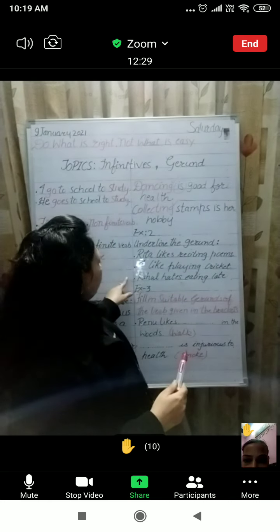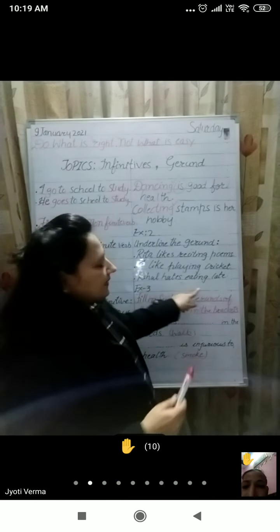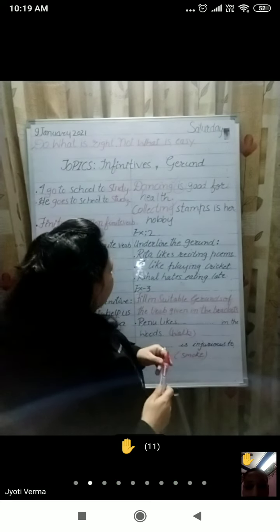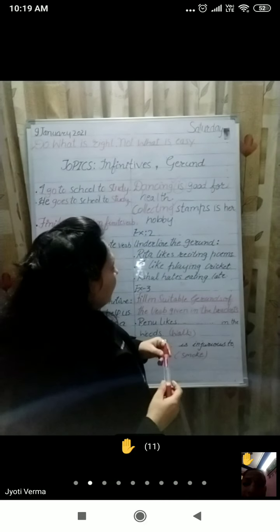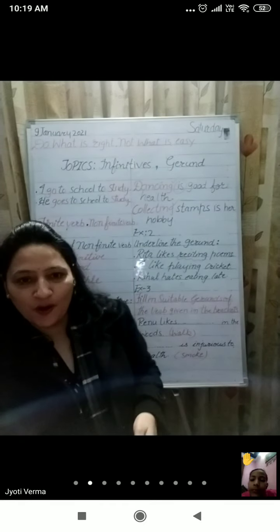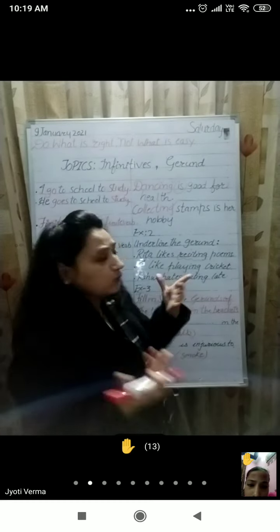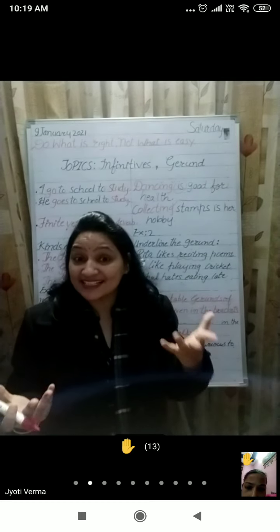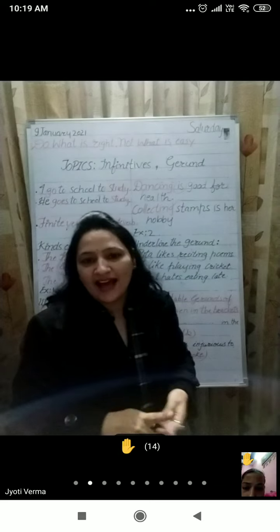Please identify the gerund in this sentence. This type of exercise can come in your exam. Reciting. Very good. Excellent. Keep it up. Rita likes reciting poems. Rita likes what? She likes reciting the poems. I hope it is clear to you.